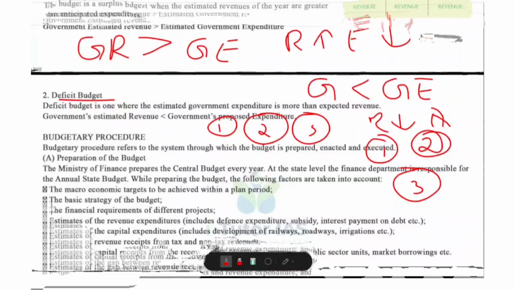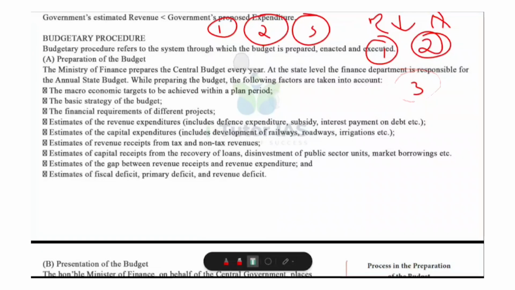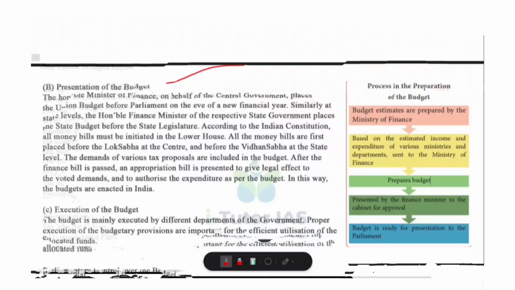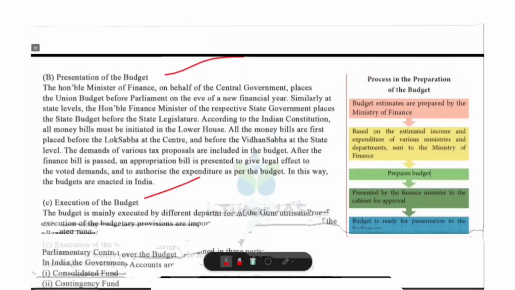Okay. Now we are moving to the next topic, that is budgetary procedure. So this budgetary procedure means how the government prepares, passes and implements the budget every year. It includes 3 stages. What are they? Preparation of budget, presentation of budget, and also execution of the budget.